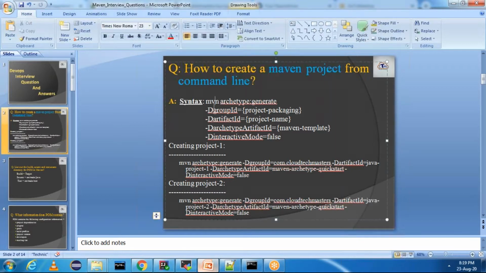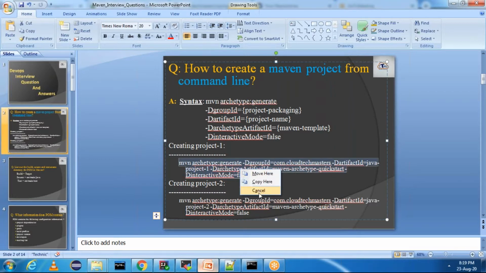You need to mention mvn archetype:generate -DgroupId, which is nothing but the project packaging, artifactId is nothing but the project name, archetypeArtifactId is nothing but the Maven template, and interactiveMode=false. You just need to have a Maven installation with you. Wherever you have Maven installed already, you can simply copy this command and execute it.